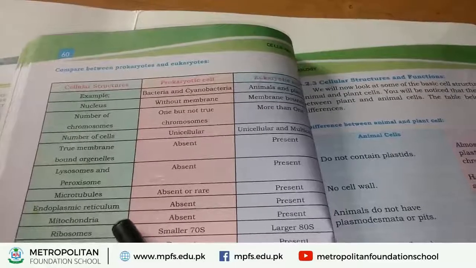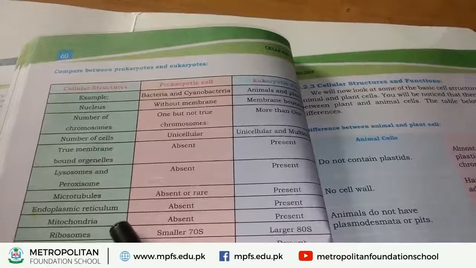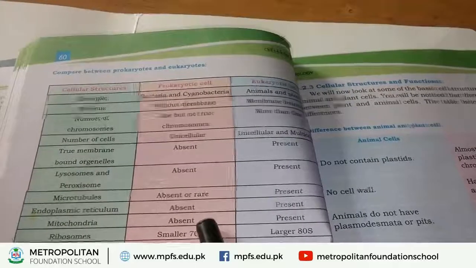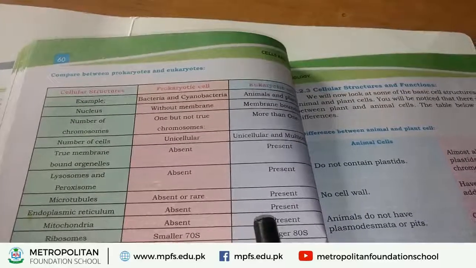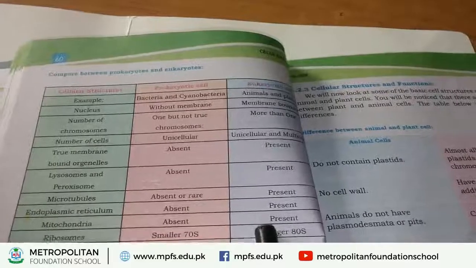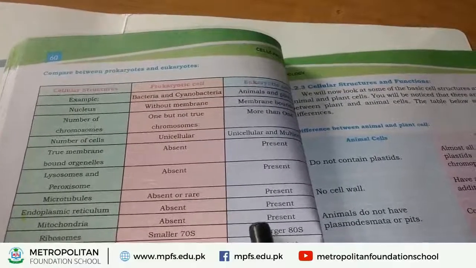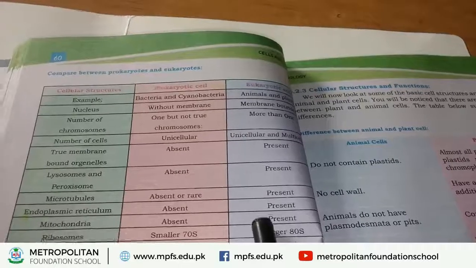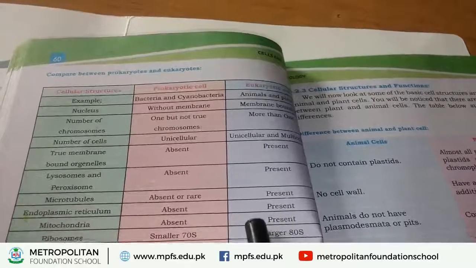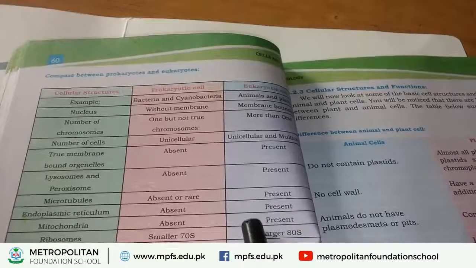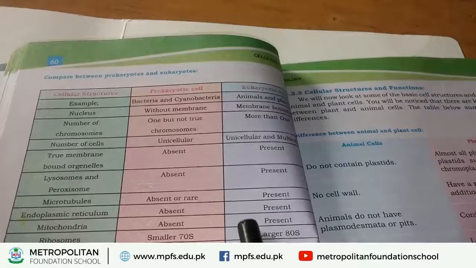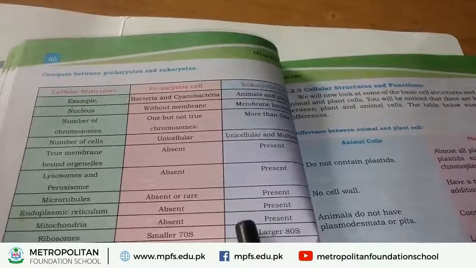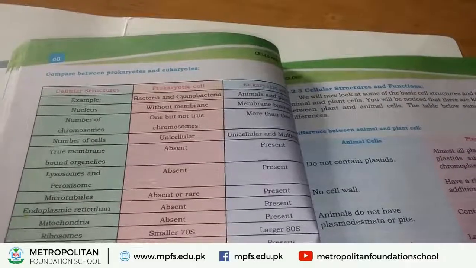Mitochondria is also a membrane bounded organelle, and it is absent in prokaryotes, but totally present in eukaryotic cells. We already showed the diagram of animal and plant cells, and in both animal and plant cells mitochondria is present. That's why they are called eukaryotes. So mitochondria is found in eukaryotic cells.